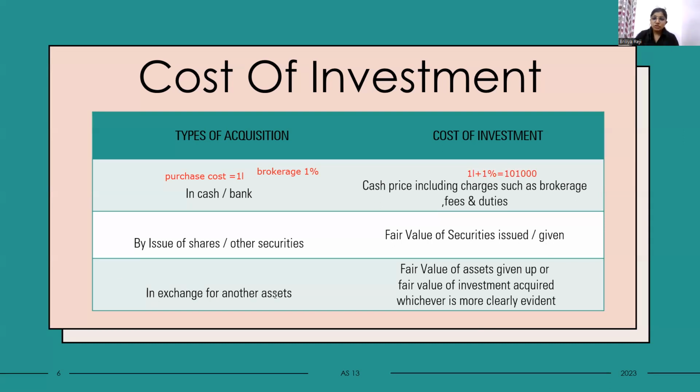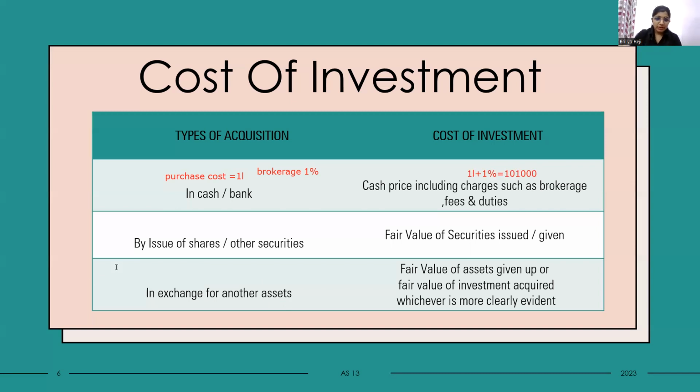Then in case of exchange of another asset, if you buy any property by exchanging some of our assets, that means we bought an asset by exchanging another asset. It is a type of barter system. In older days, we used to give some rice, some tapioca, like that. In that type of acquisition, the cost of investment is said to be the fair value of the asset given up.